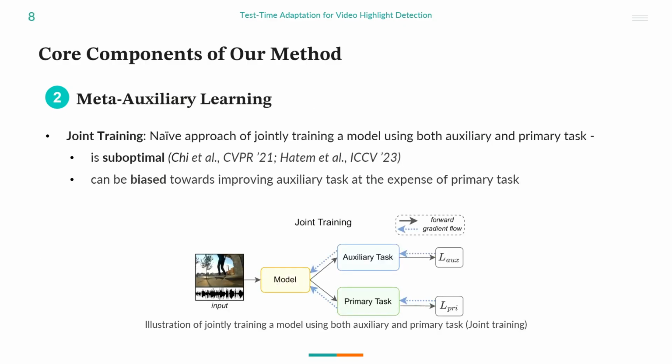The naive approach of introducing an auxiliary task with a primary task can be called joint training, as shown in this figure here. Here, you calculate the primary and auxiliary task in the same forward pass and backpropagate at once using both losses. However, it has been shown to be suboptimal as it can be biased towards improving the auxiliary task at the expense of the primary task.